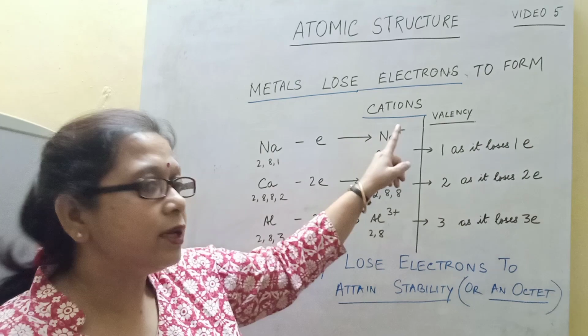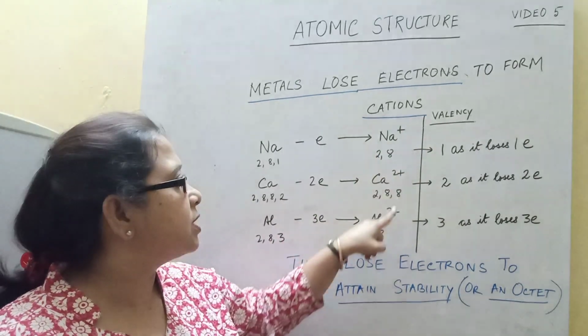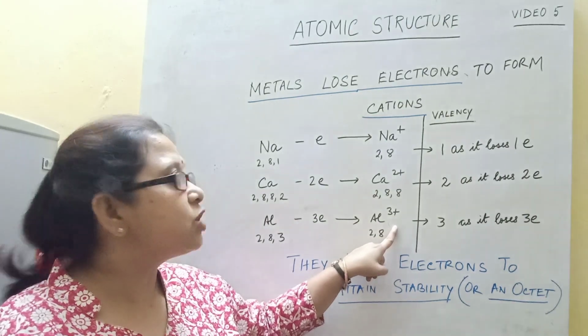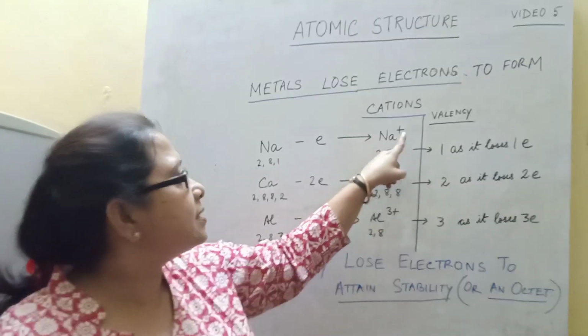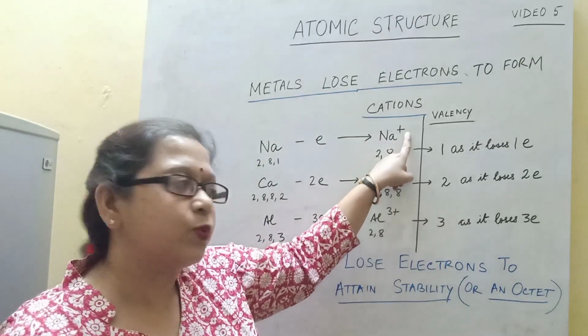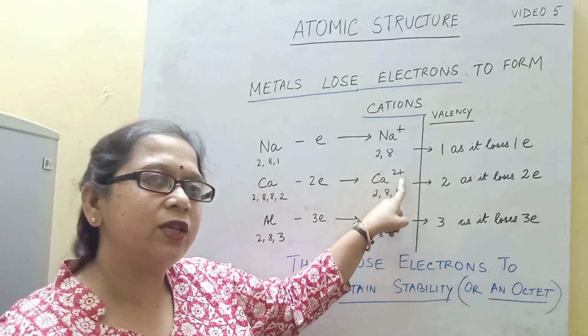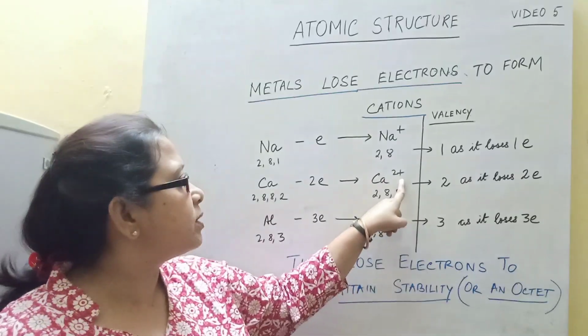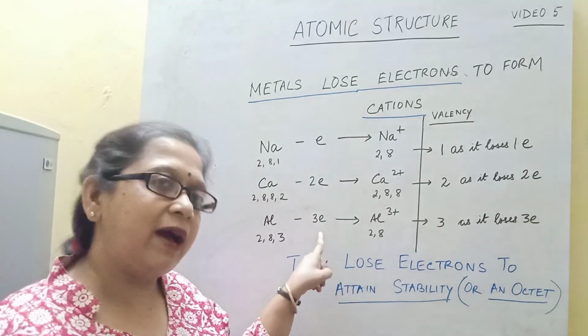Now, again you just see that the valency is reflected in its charges, the charge of its cation. Sodium, valency 1, is reflected in its charge +1. Calcium loses 2 electrons, its valency is 2, which is reflected in its charge +2. Aluminium has lost 3 electrons, valency is 3.